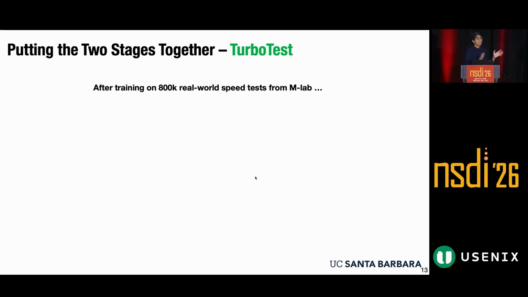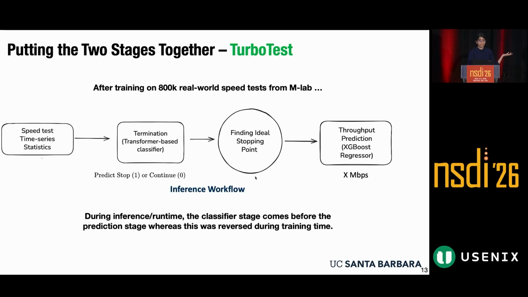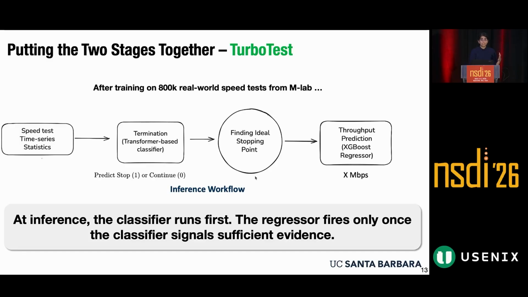We train our model on the 800K real-world speed tests from M-Lab and come up with the inference workflow that I'm showing here. The key point, however, is we don't want to apply the regressor at each time step, so we reverse our workflow, where we apply our termination classifier initially, and it predicts our final ideal stopping point.